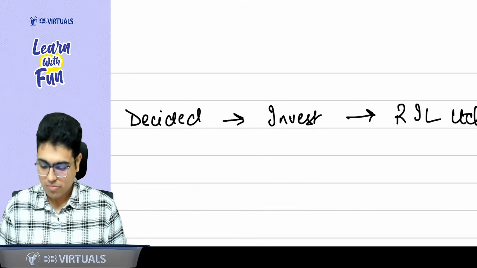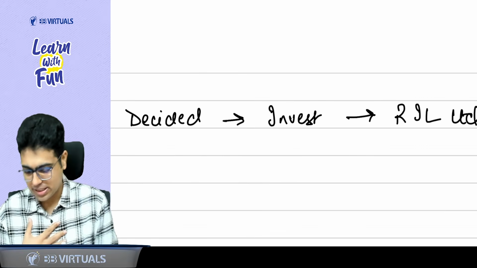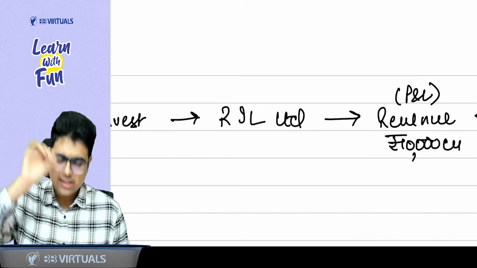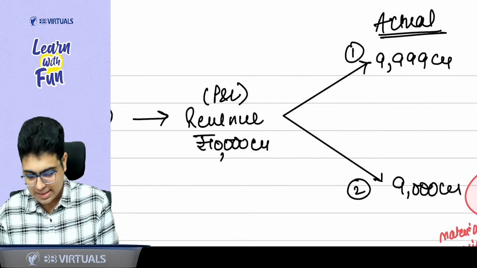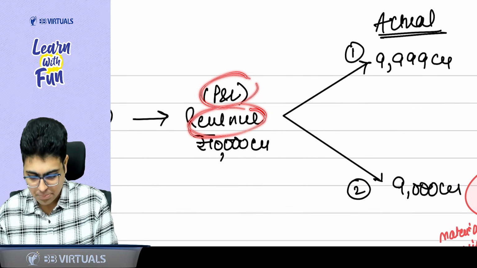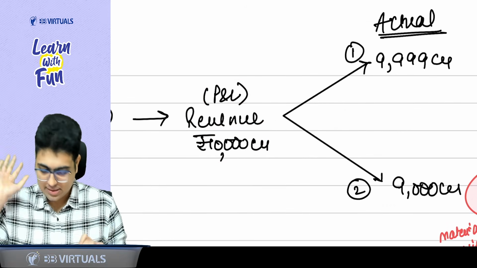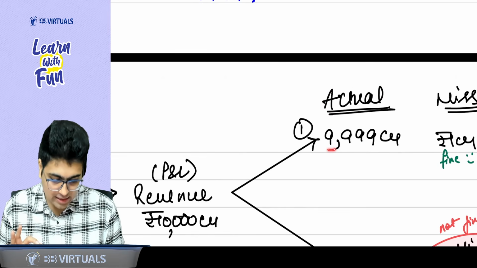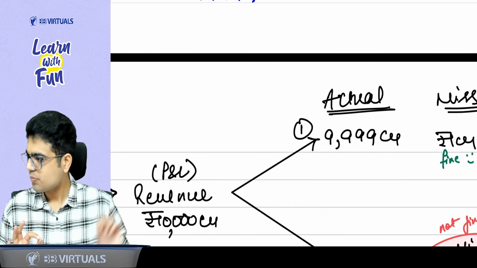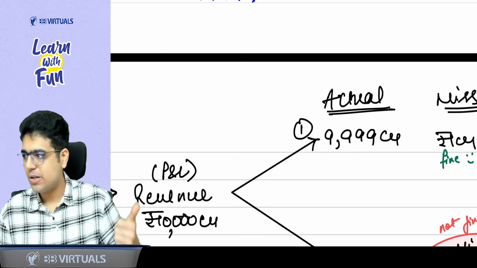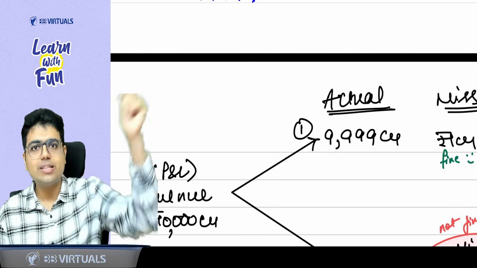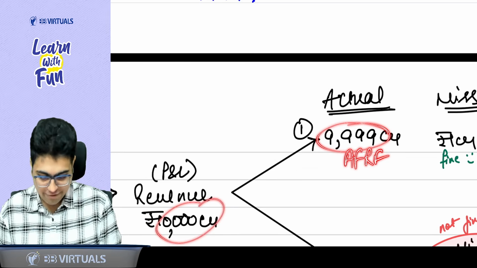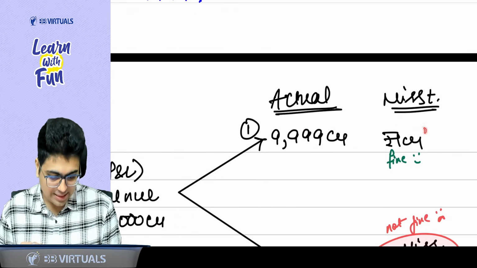Understand now, as a user, as a shareholder, I decided to invest my money in Reliance Limited. I will take two scenarios, participate with me. Let's say the revenue of Reliance Limited as per the PNL is 10,000 crore. But the actual revenue is 9,999 crore. So the difference between what is reported and what was required to be reported as per applicable FRF is 1 crore. There is a misstatement of 1 crore.